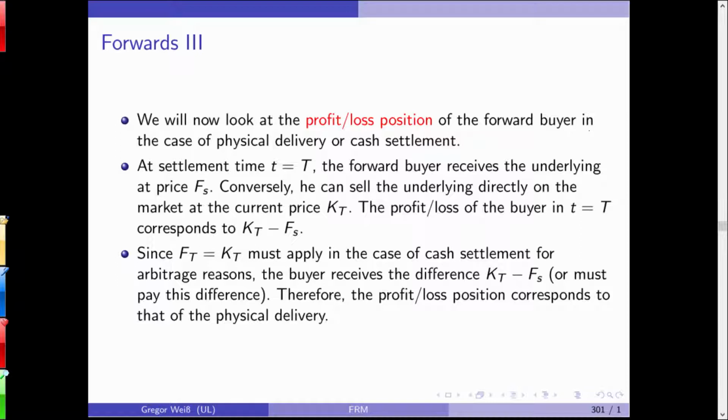Could you commit fraud like that if your trading volume is high enough and you push the forward price upwards? That you can, for example, make commodities more expensive for your competitors, or your stock on a certain good and can sell it for more profit in the future? I mean, you can try this, but I would guess in most markets you need so much capital that this is not practically feasible. You can try to bet against the market and you can try to corner the market. But given that these markets have billions and billions in volume, I think this is not possible.